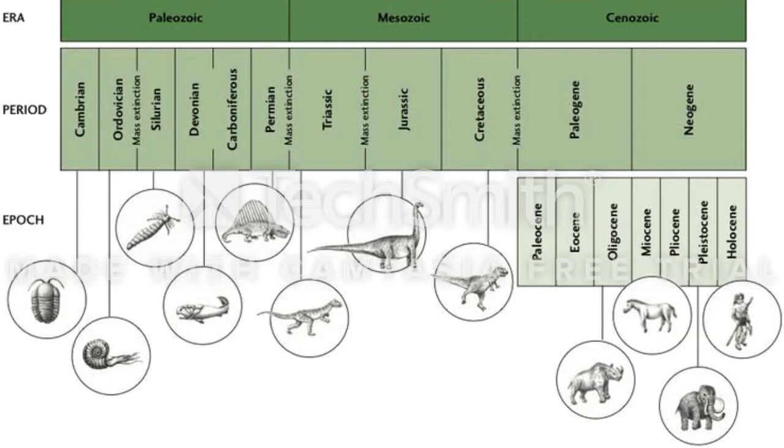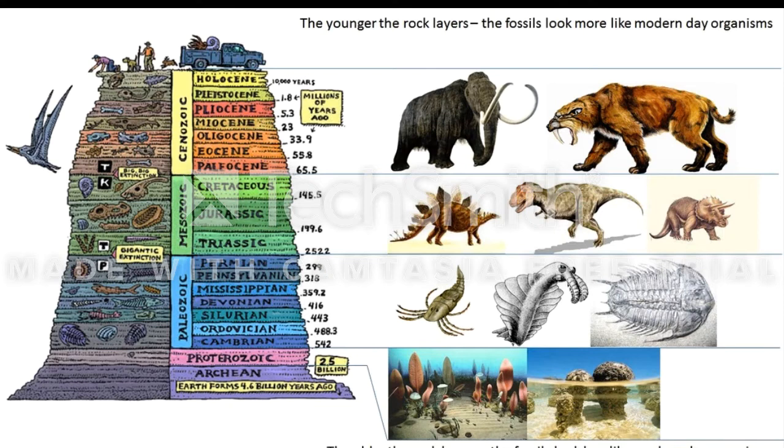Geologists then divide the time between the Precambrian and the present into three long units called eras: the Paleozoic era, the Mesozoic era, and the Cenozoic era. You can see here that eras are divided into periods, and periods are further divided into epochs. These divisions are based on large-scale events that are identified in the fossil record and rock layers. Each era ended with a major mass extinction, like the Permian extinction or the KT extinction.